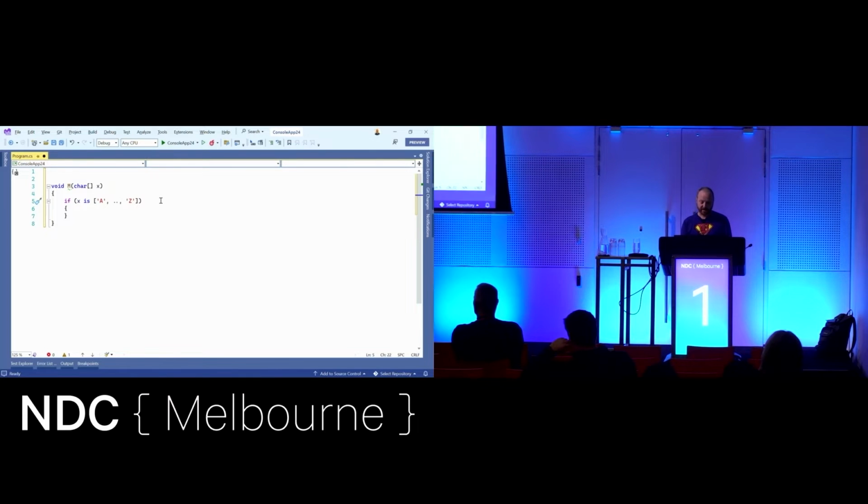And in fact, I can say, is there any number of elements in the middle of the A and the Z? Also, give me them into this variable called subarray. And you can see that's a char array. So I can pull out bits of my array and work with them as well as checking boundaries.